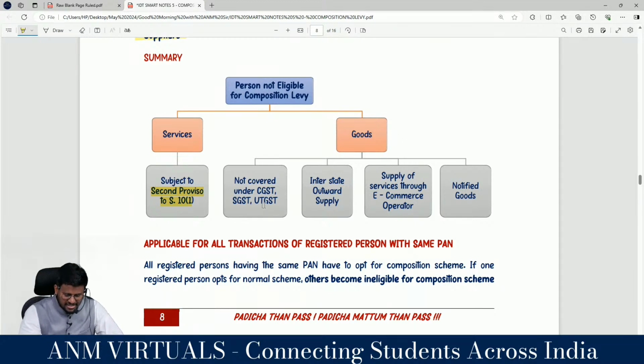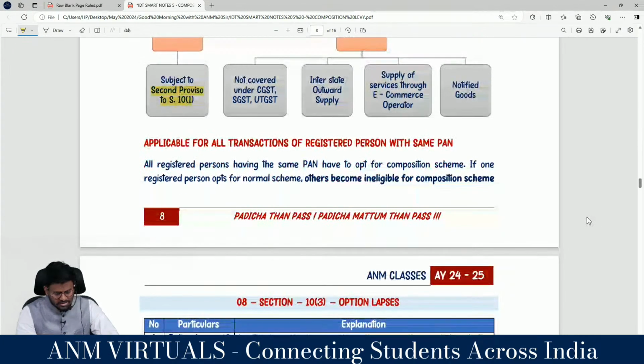Goods not covered under the CGST, SGST, UTGST Act, out. Interstate outward supply, out. Supply of services through an e-commerce operator, out. Earlier it was goods and services. Now it is only services. And notified goods are out.